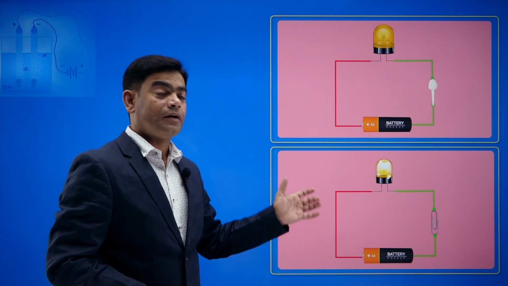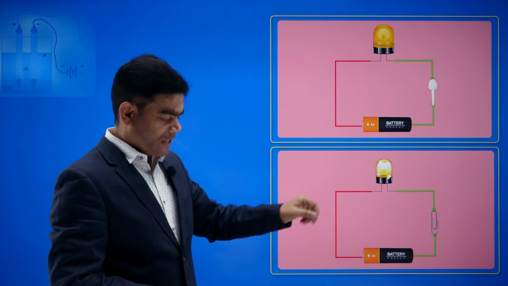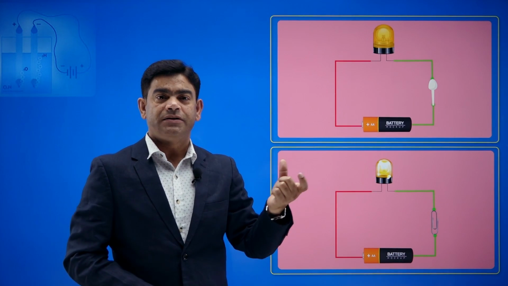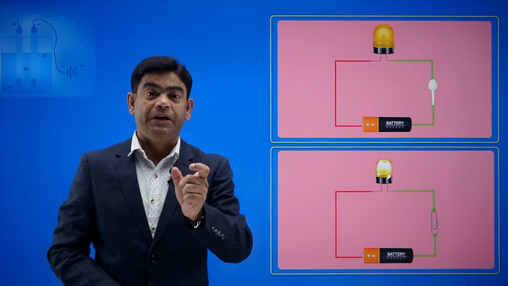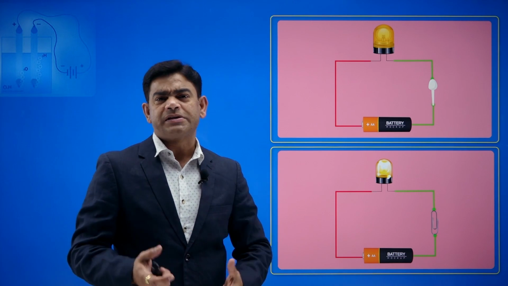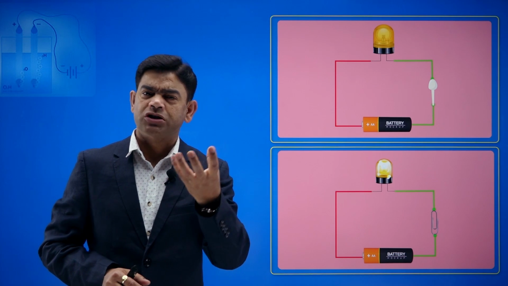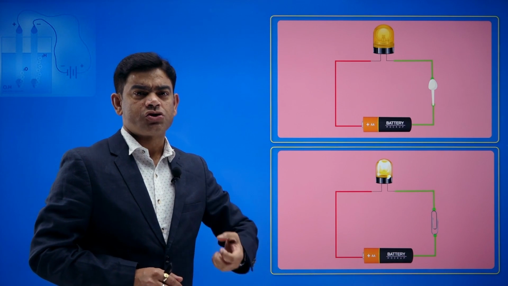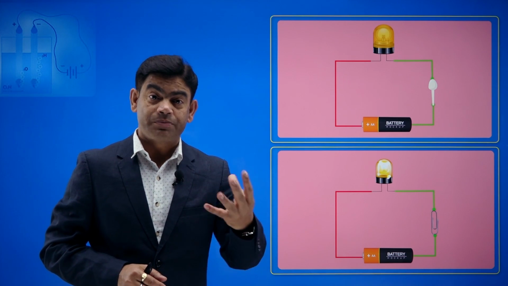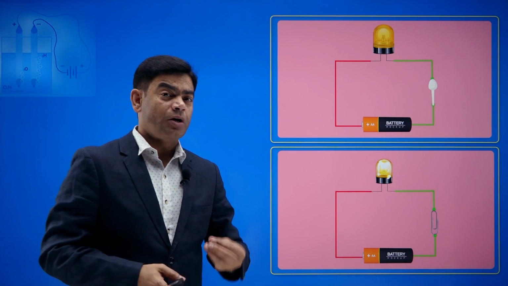Now there is some difference in this diagram and this one. What is the difference? Over there I gave you a bulb, and here I have an LED, light emitting diode. Why am I using an LED? Sometimes some substances have low conductivity, so the bulb doesn't glow properly because the bulb uses the heating effect. Not so much heat is produced if the conductivity is low, so the bulb doesn't glow in spite of the object being a conductor, a slightly less conducting one.